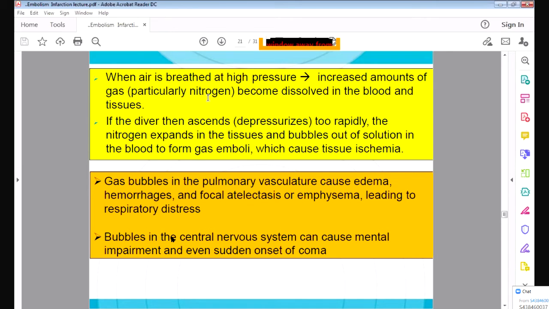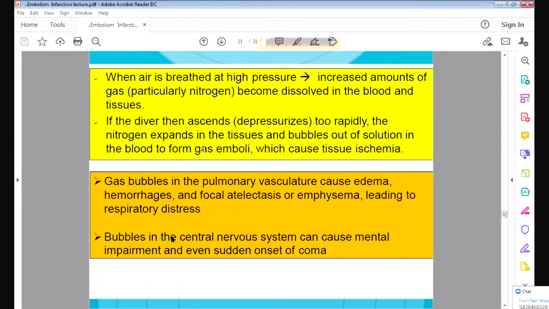When they go down into the sea, a lot of nitrogen gets dissolved in the blood and the tissue. But when they come up, this nitrogen expands in the tissues and bubbles come out of the blood. First it dissolves when they go down, but when they come up, it comes out of the blood and forms gas bubbles.